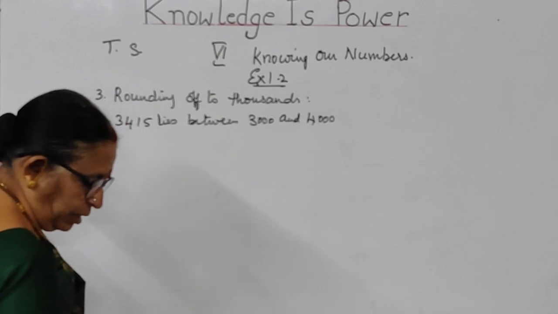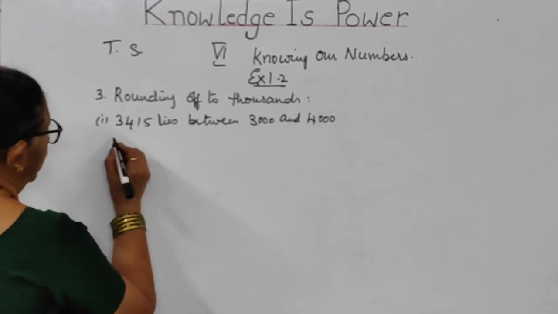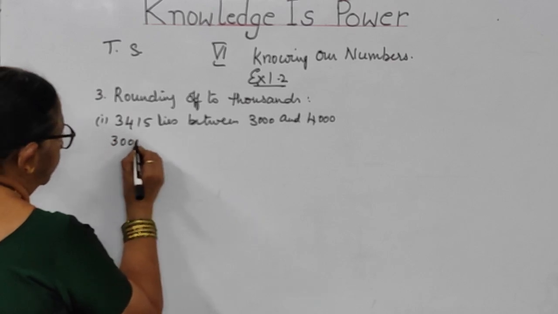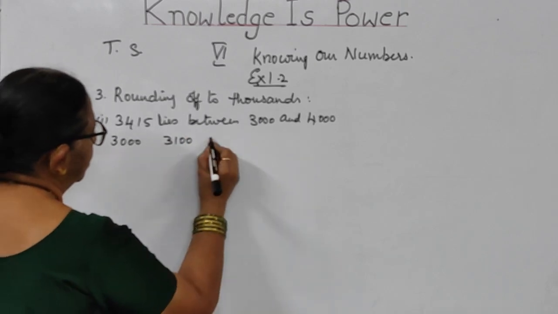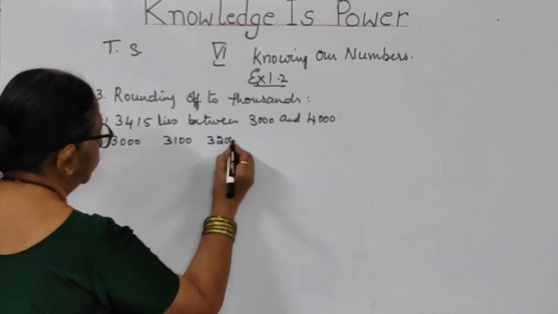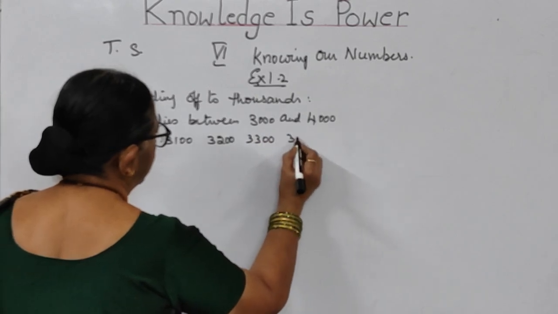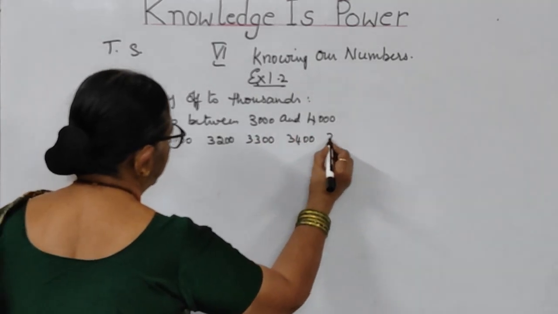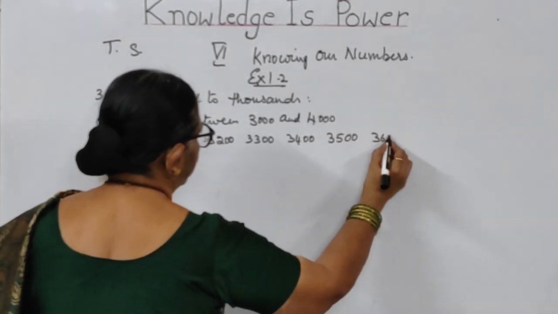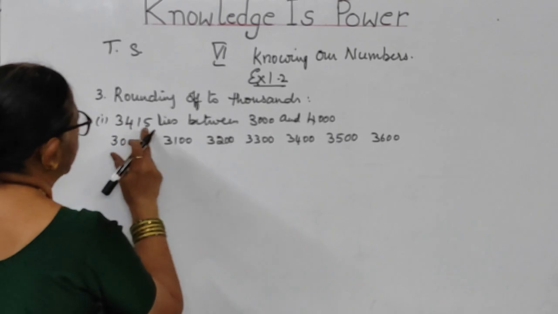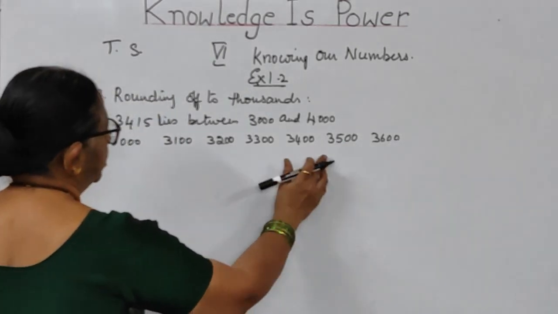So 3,000, 3,100, like that you will be writing 3,000, then 3,100, 3,200, 3,300, 3,400, 3,500, 3,600. The problem is 3,415. 415 lies between these two, no?